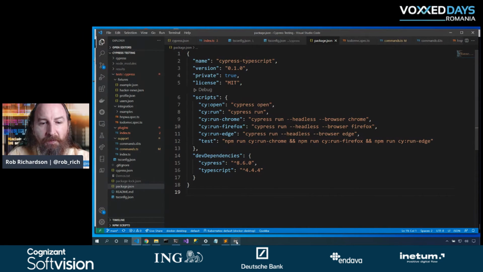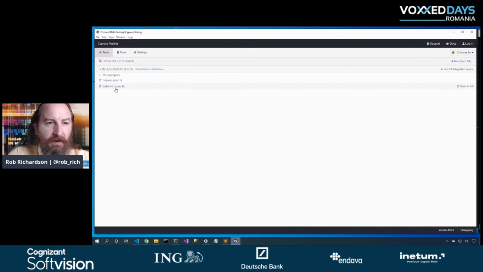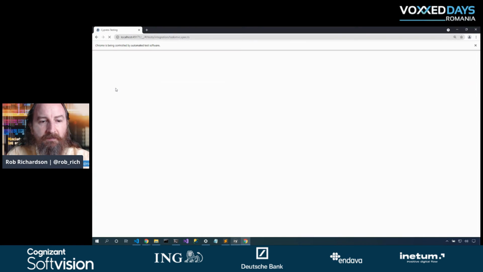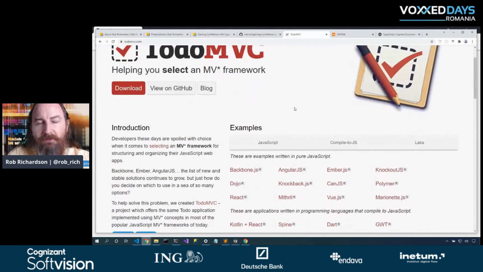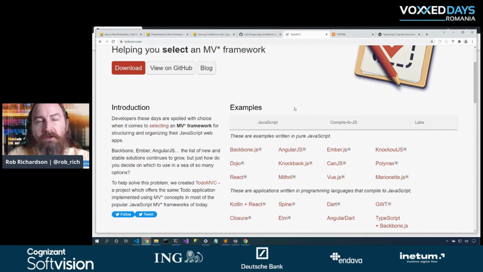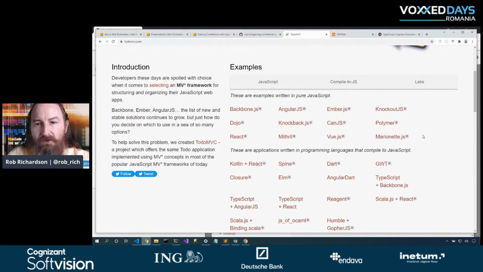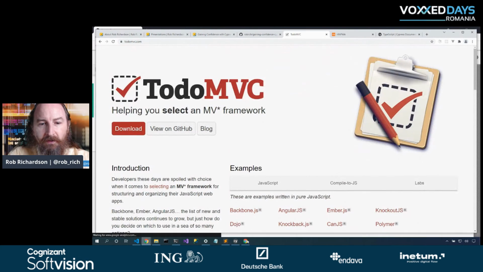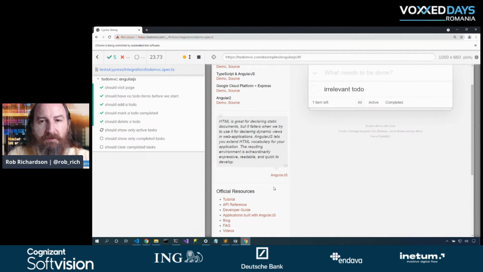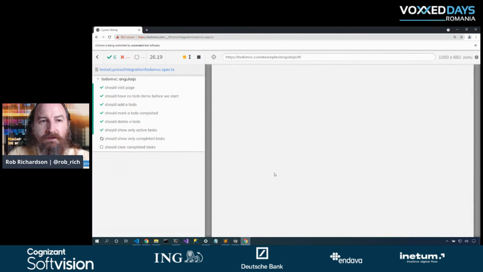Now, we popped open this to-do MVC app, this to-do MVC tester. And so let's pop open to-do MVC and take a look at it. Here's that to-do MVC site. Now, this is maybe a smidge dated, but the goal was, given an HTML file and a CSS file, build a front-end application in all of the frameworks. So we have one for AngularJS, Vue, Backbone, Polymer, lots of different projects. And so this test, you'll notice it kept running while I was flipped into a different browser, is going to test that site.